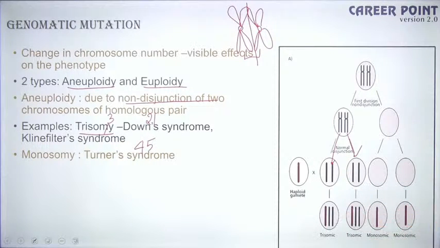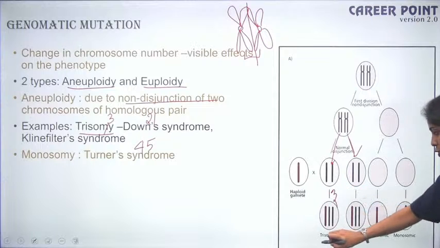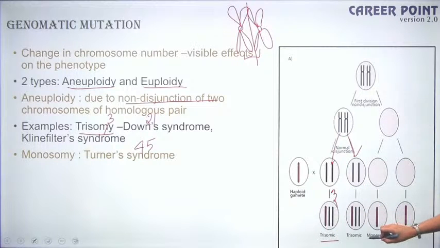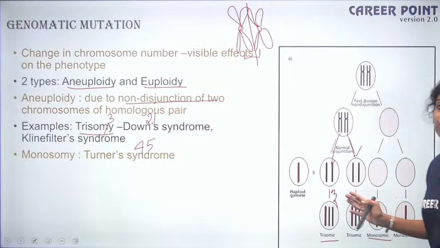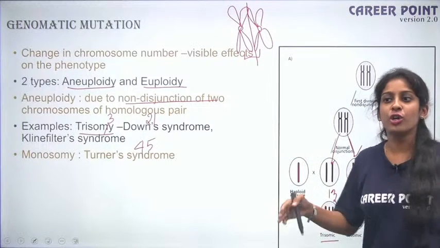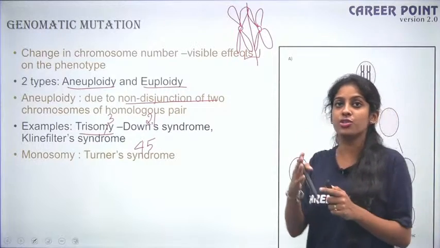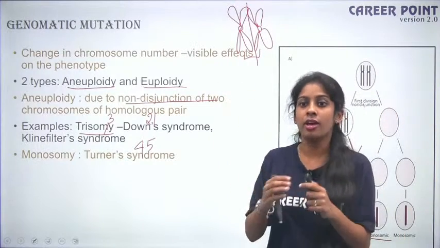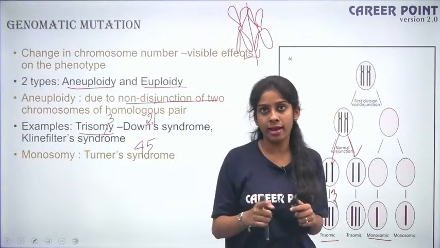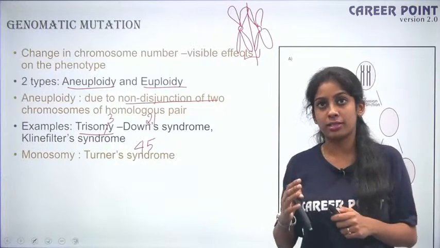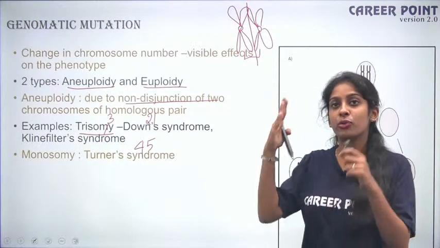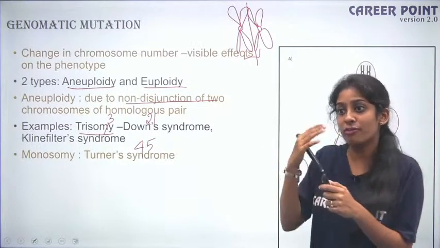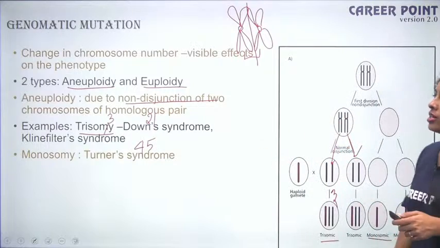So this is because of mutation. You have 3 sets of chromosomes. This is trisomic. You have only 1 chromosome instead of 2 sets. So that is monosomic, right? So this is how your genomic mutation happens. Fine, is this understood? You have a change in the number of chromosomes. Ideally you should have a pair, one from your father, one from your mother. But if you have extra, or if you have lost one, that is called aneuploidy.